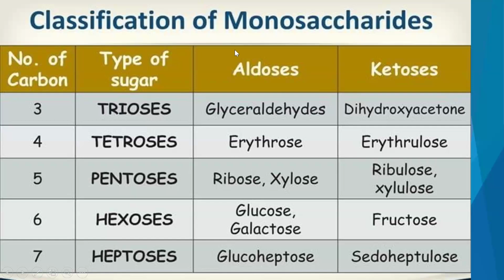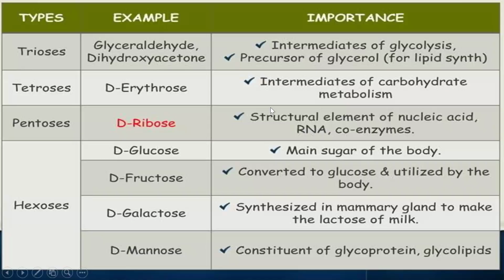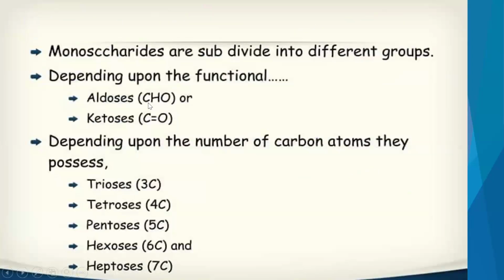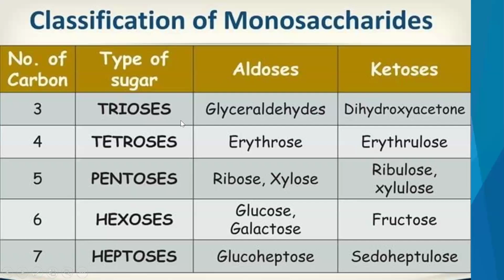Under hexoses, the aldoses are glucose and galactose, and the ketose is fructose. That means glucose has CHO in its structure. Aldoses have CHO, and ketoses have C double bond O. So under hexoses, the ketose is fructose.